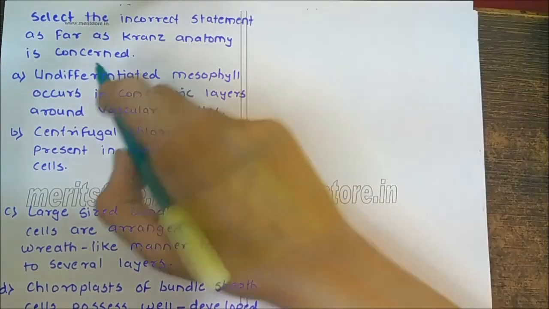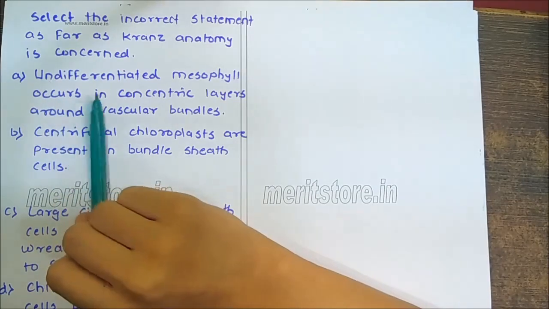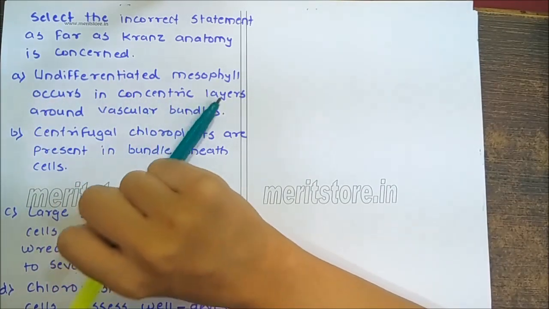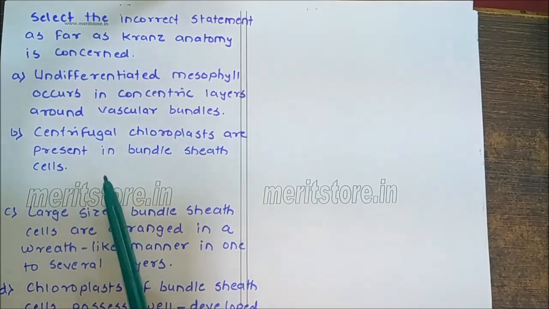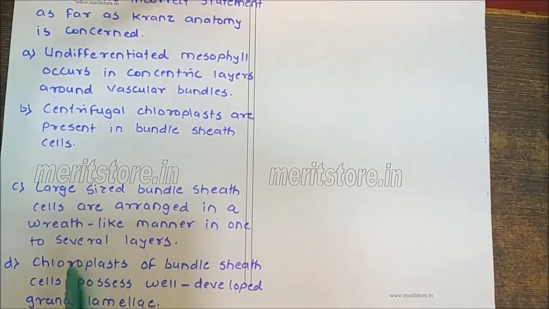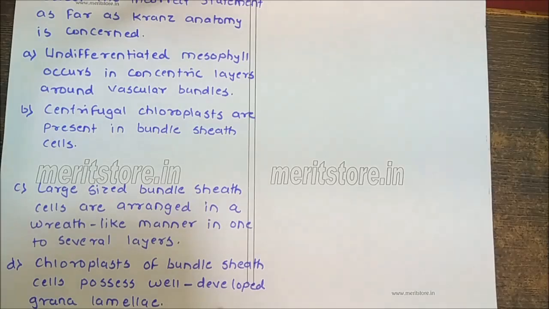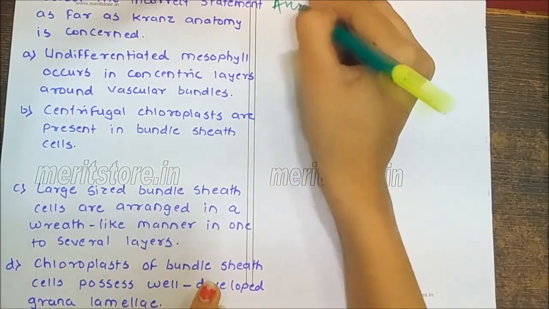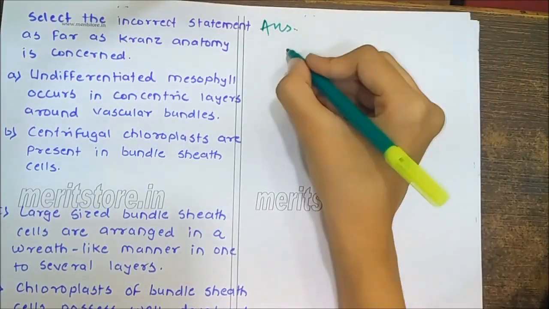Select the incorrect statement as far as Kranz anatomy is concerned. Options: undifferentiated mesophyll occurs in concentric layers around vascular bundles; centrifugal chloroplasts are present in bundle sheath cells; large size bundle sheath cells are arranged in a wreath-like manner in one to several layers; chloroplast of bundle sheath cells possesses well-developed grana lamellae. Answer: Kranz anatomy is a characteristic of C4 plants.